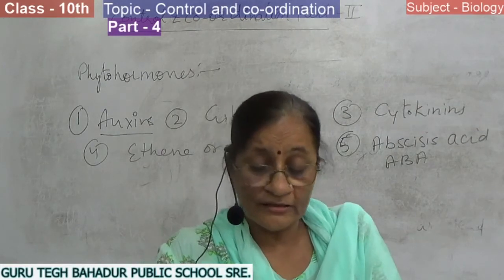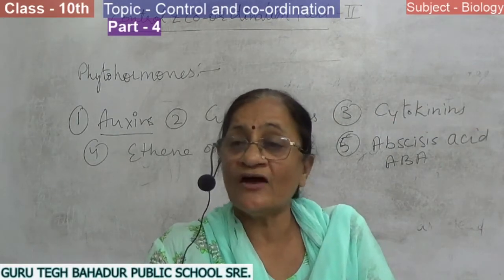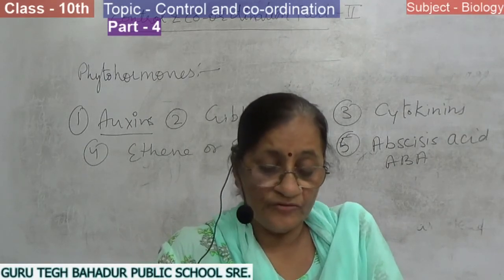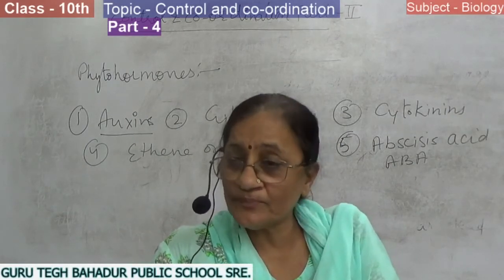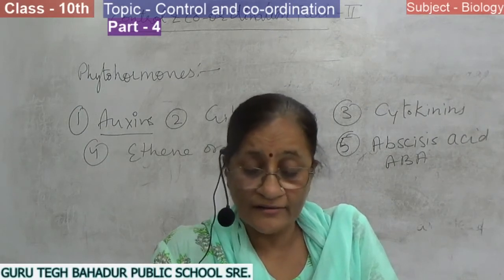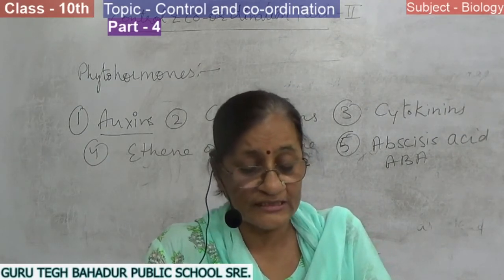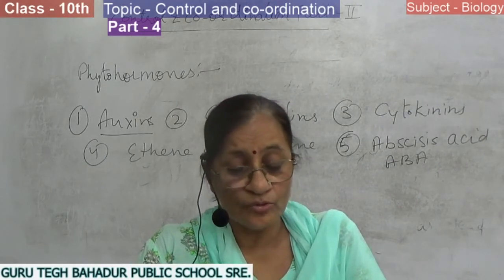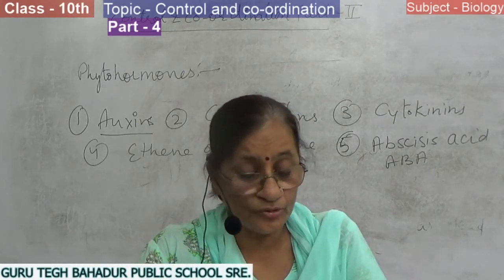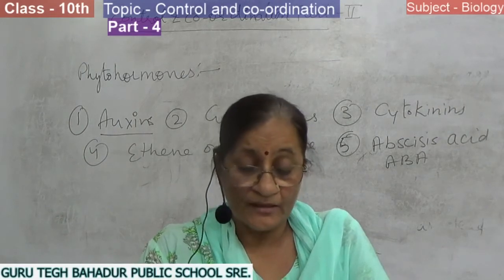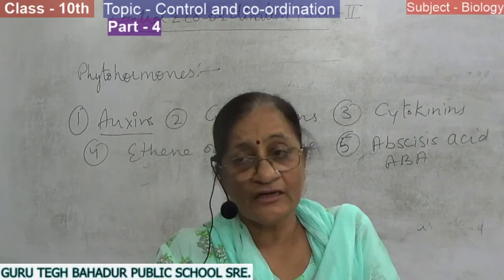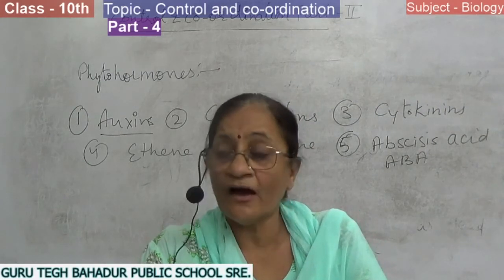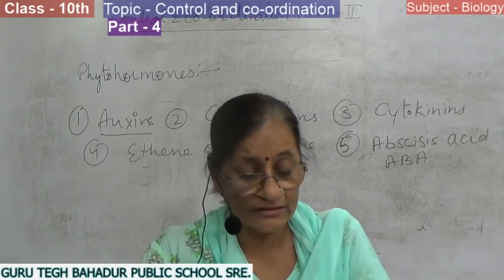When in nurseries new plants have to be developed, then the part of the plant or stem is cut and a higher concentration of auxin is applied to it artificially, then the roots of plants can be produced, or we can say new plants can be developed by applying higher concentration of auxin.